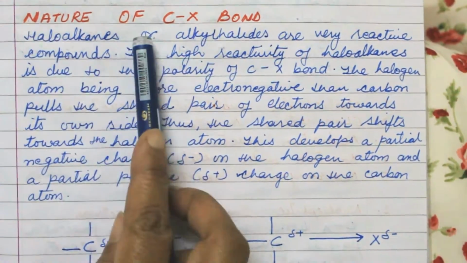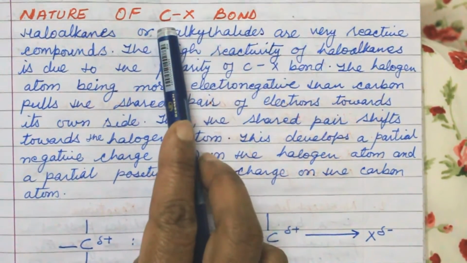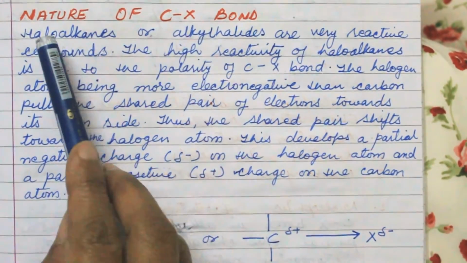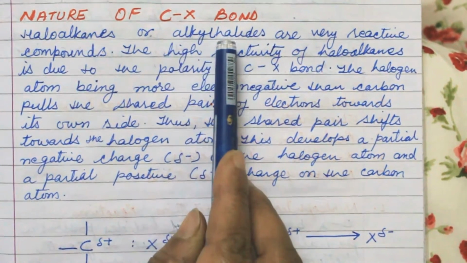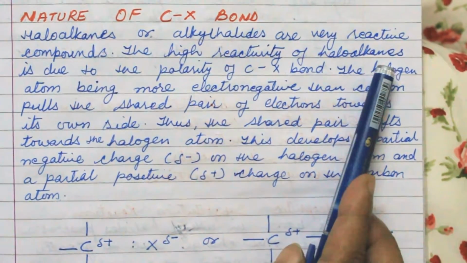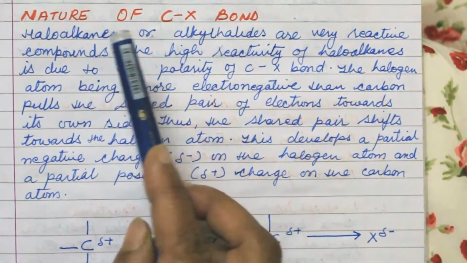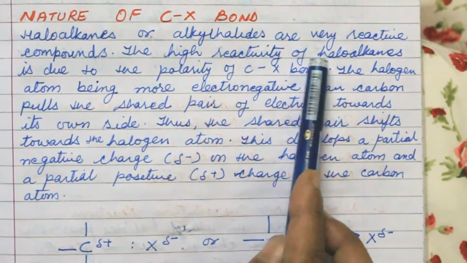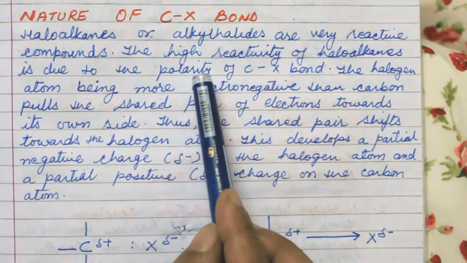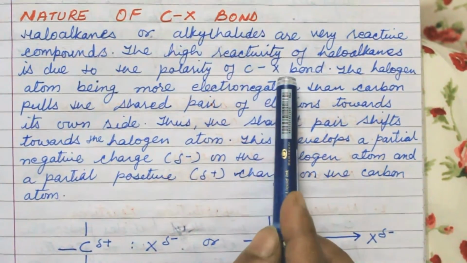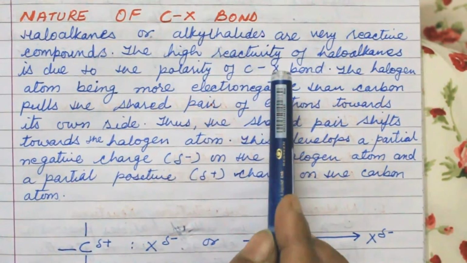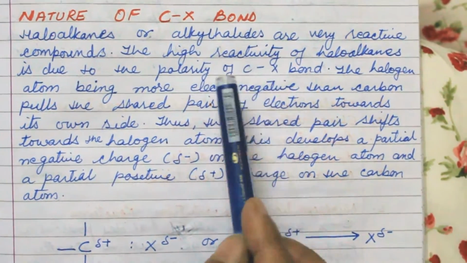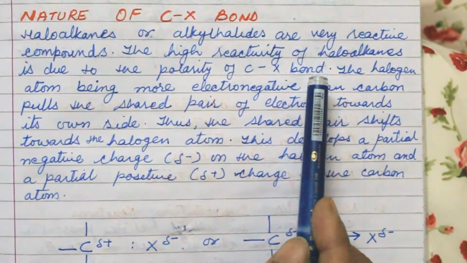The topic is the nature of the C-X bond, that is, the carbon-halogen bond. Haloalkanes or alkyl halides are very reactive compounds. The high reactivity of haloalkanes is due to the polarity of the C-X bond. The bond formed between C and X is very reactive because of this polarity.